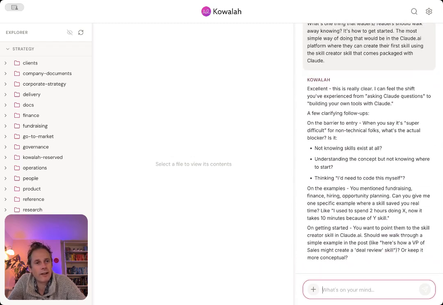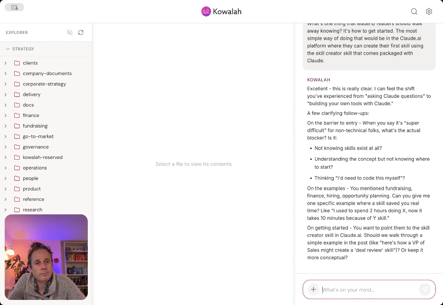Excellent. This is really clear. I can feel the shift you've experienced from asking Claude questions to building your own tools with Claude. A few clarifying follow-ups. On the barrier to entry, when you say it's super difficult for non-technical folks, what's the actual blocker? Is it not knowing skills exist at all, understanding the concept but not knowing where to start, thinking I need to code this myself? On the examples, you mentioned fundraising, finance, hiring, opportunity planning. Can you give me one specific example where a skill saved you time? Like I used to spend 2 hours doing X and then some stuff on getting started.